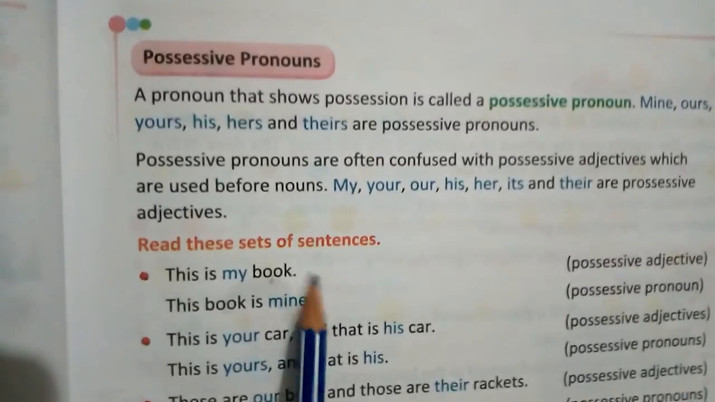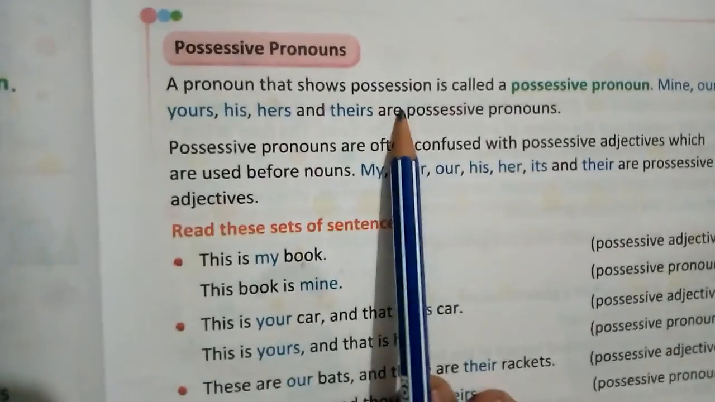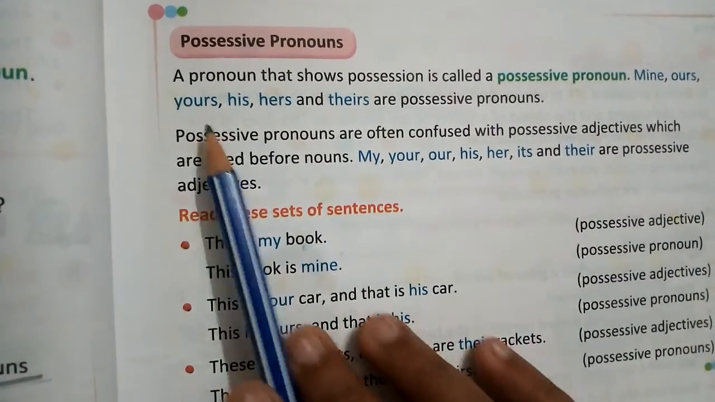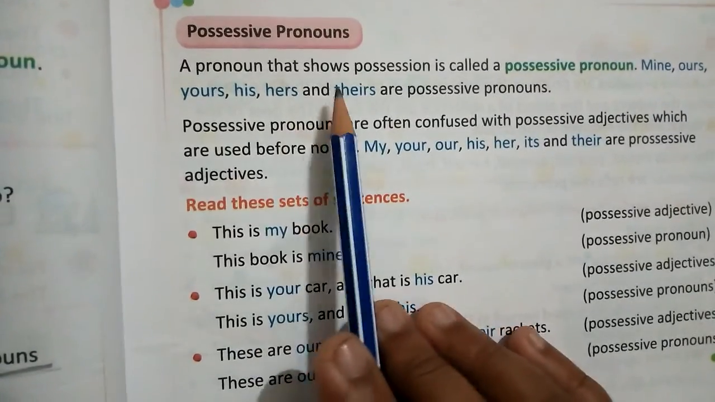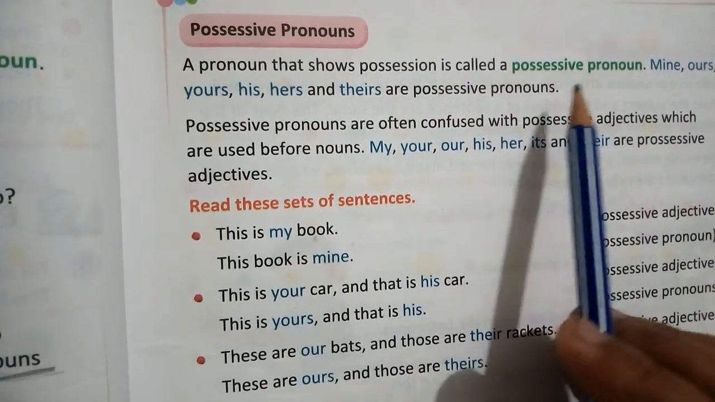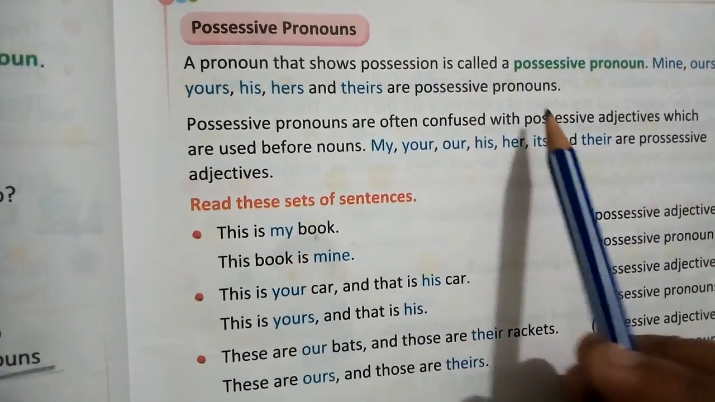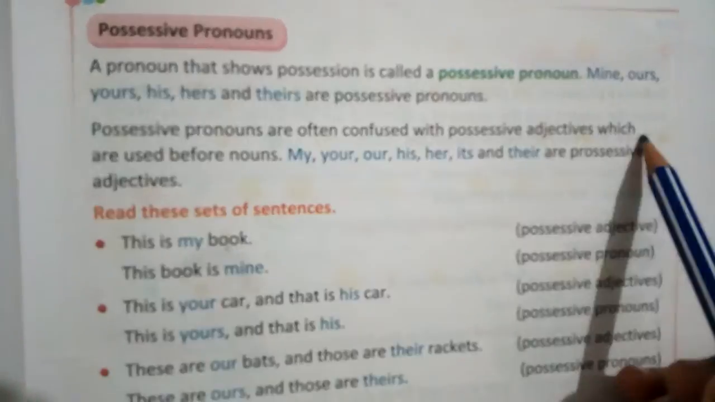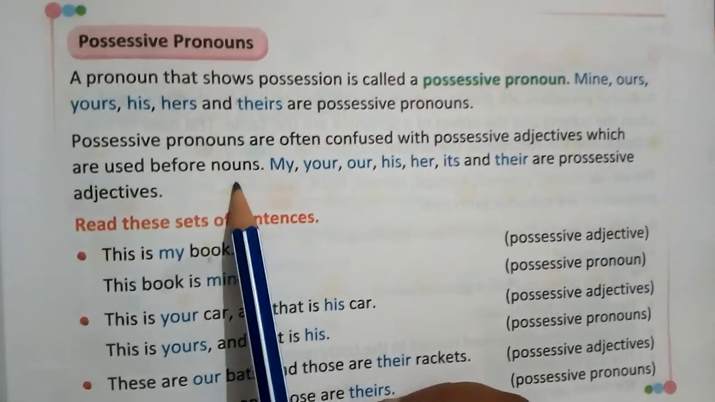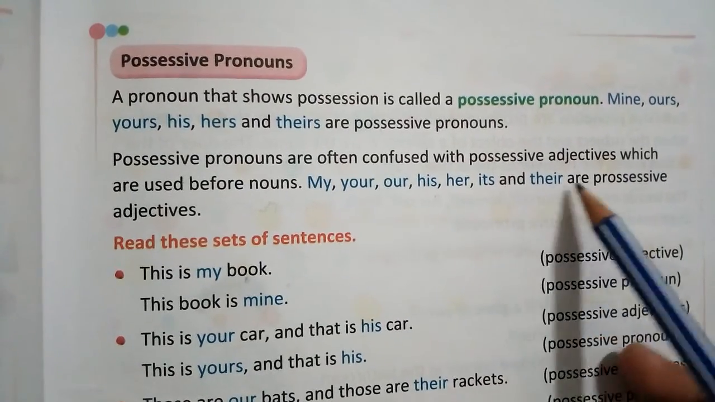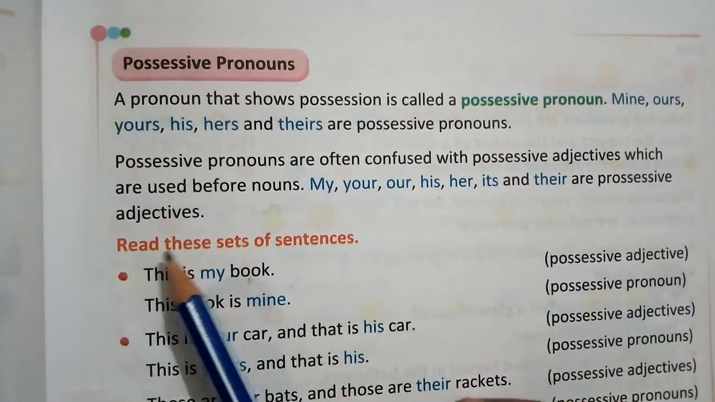Okay, now the possessive pronoun. A pronoun that shows possession is called a possessive pronoun. Mine, ours, yours, his, hers and theirs are possessive pronouns, right? Possessive pronouns are often confused with possessive adjectives, which are used before nouns. My, your, our, his, her, its and their are possessive adjectives.